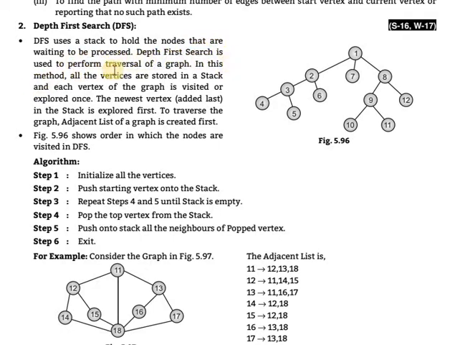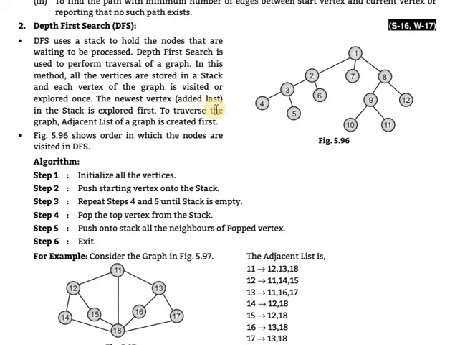Depth first search is used to perform traversal of the graph. In this method, all the vertices are stored in the stack and each vertex of the graph is visited or explored once. The procedure is the same, only here we use the stack concept, while BFS uses the queue concept. In depth first search, the last leaf node of the graph is checked first and then visited. That is the difference between the two methods.